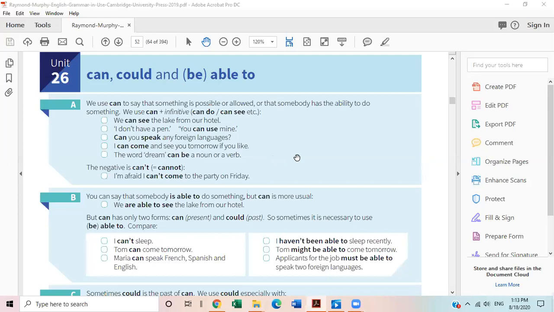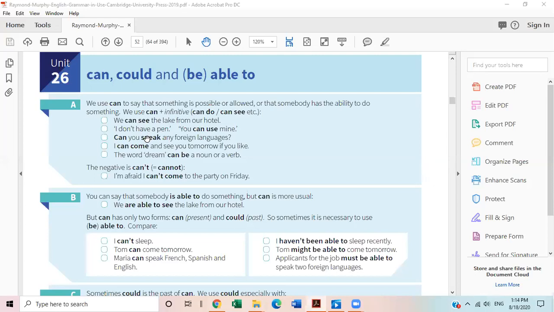After each and every modal verb, whether it is can, could, or be able to, you are required to put the first form or base form of the verb, without s, es, or ing. For example, we can see the lake from our hotel. Seeing is your ability. Notice it is written in bold. After can, we have see, S-E-E, which is the first form, the base form of the verb. It is always required.